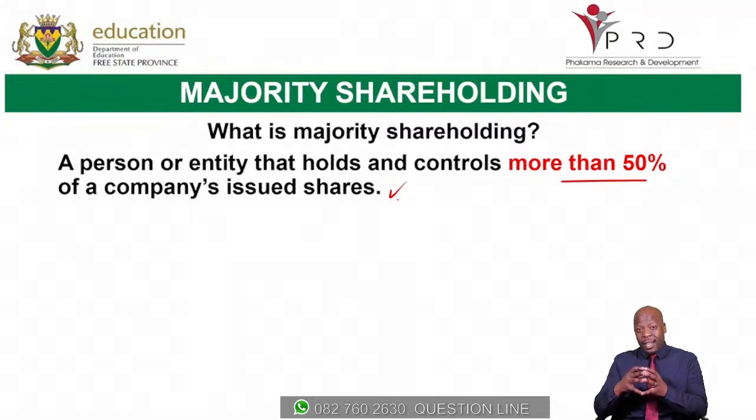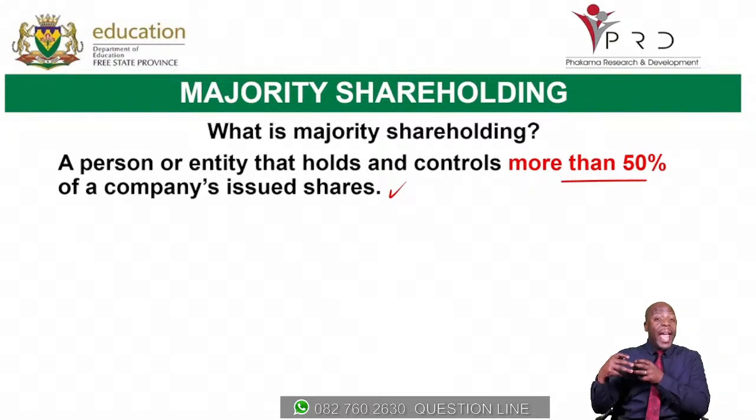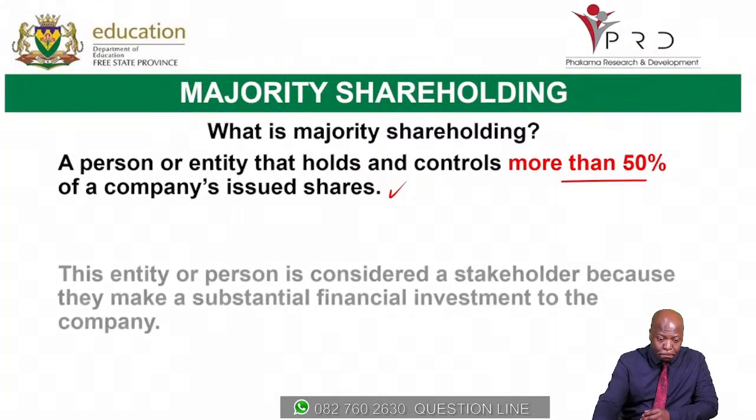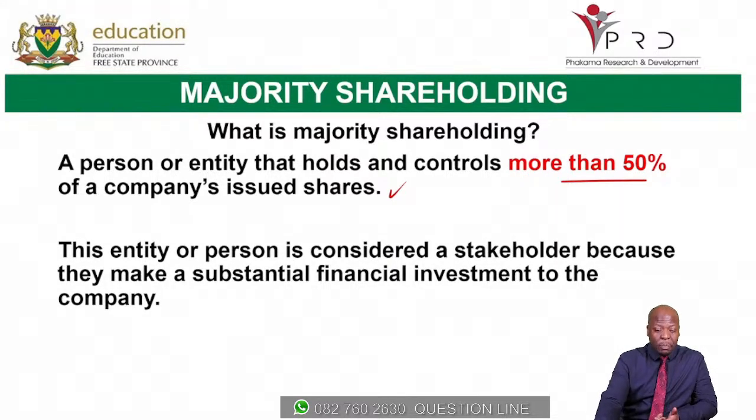So you have to understand that if a person or an entity holds more than 50% of a company's issued shares, that particular person or the entity therefore becomes the major shareholder. This entity or person is considered a stakeholder because they have made a substantial financial investment to the company. All right.